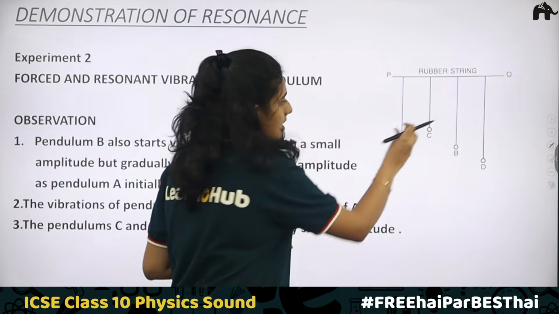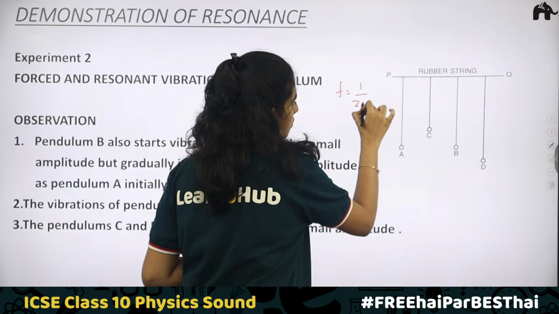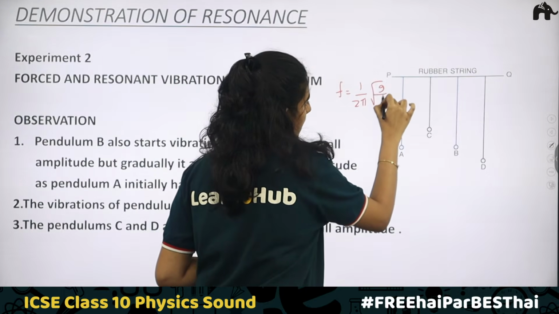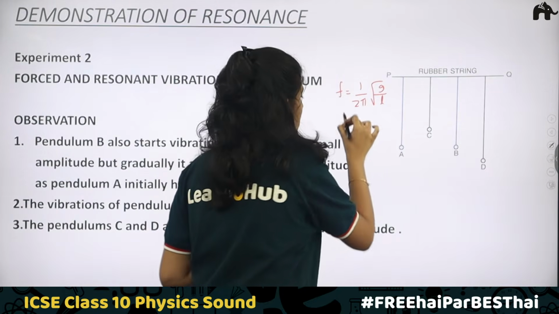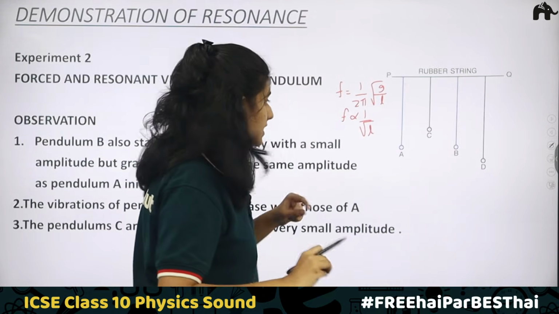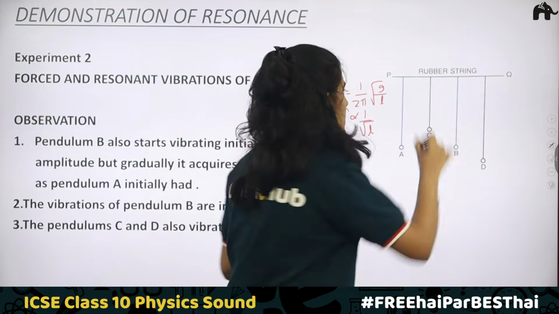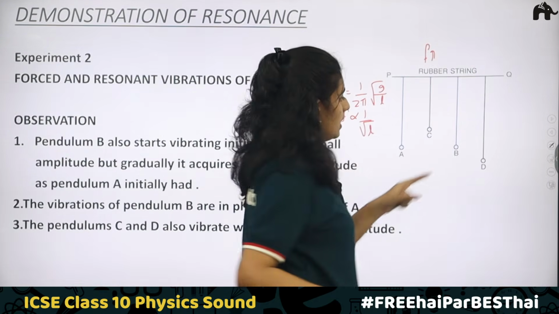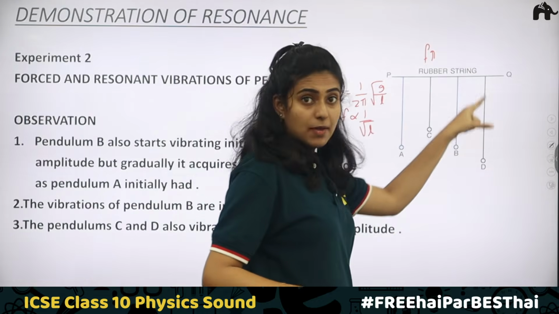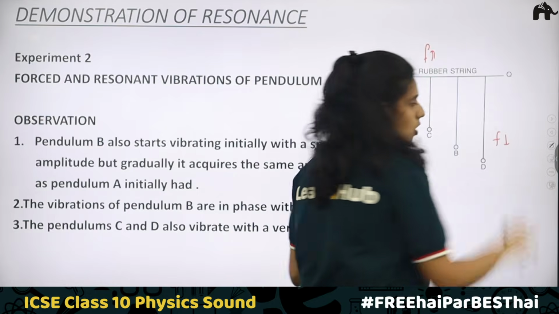Here you can see that C is of smaller length. We have frequency f = 1/(2π) √(g/L), that is, frequency is inversely proportional to the square root of length. When length decreases, frequency should increase, right? So here the length is small, which means frequency will be high. Where the length is bigger, frequency will be small.